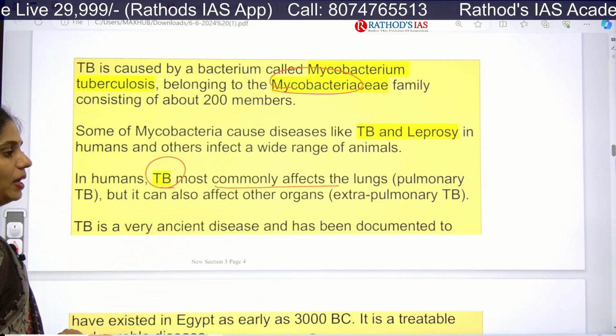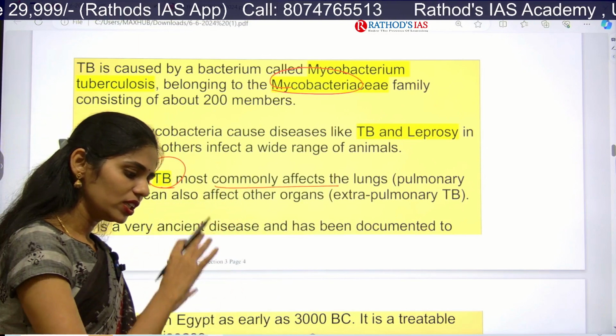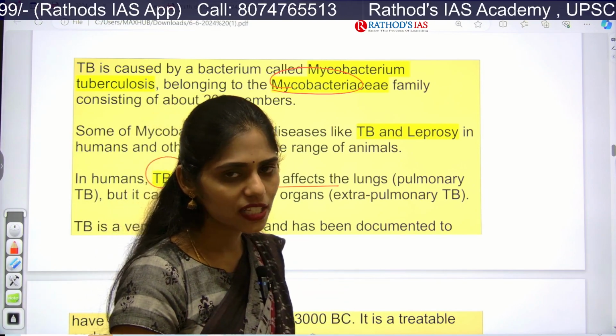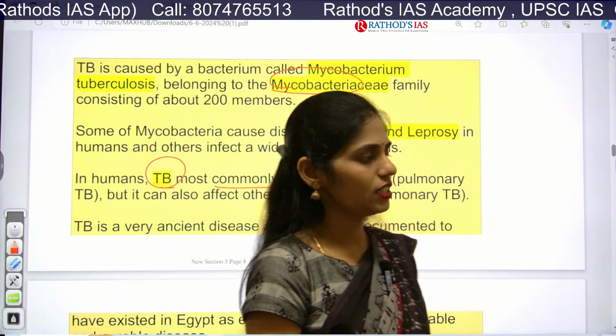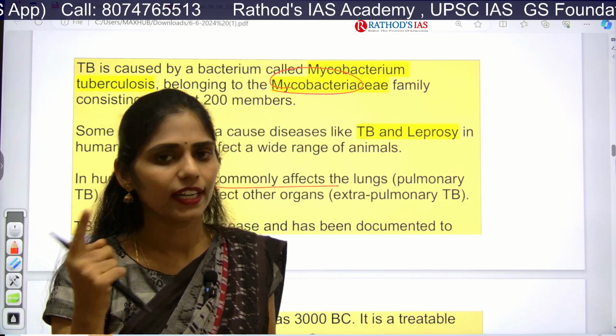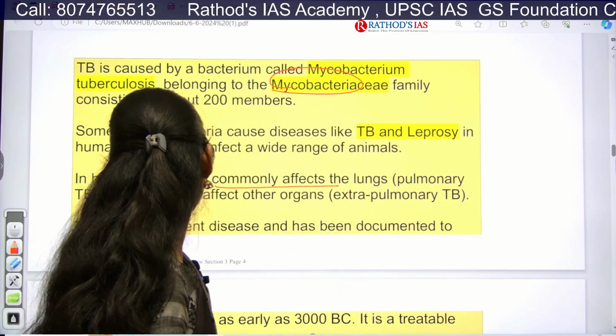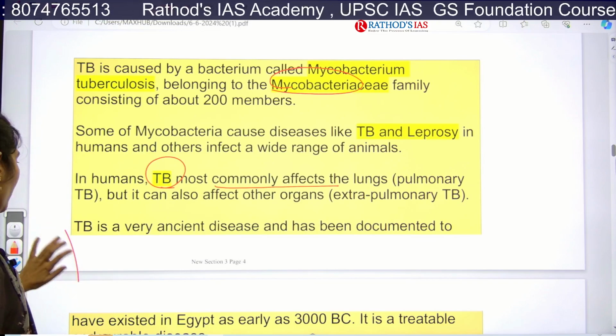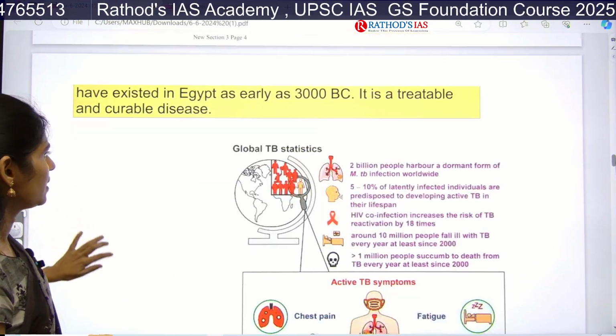In humans, TB most commonly affects the lungs. It is called pulmonary TB. Not only the lungs, but other organs in our body can also be affected. That is called extrapulmonary TB. As I said, TB can also affect the retina and the eye.